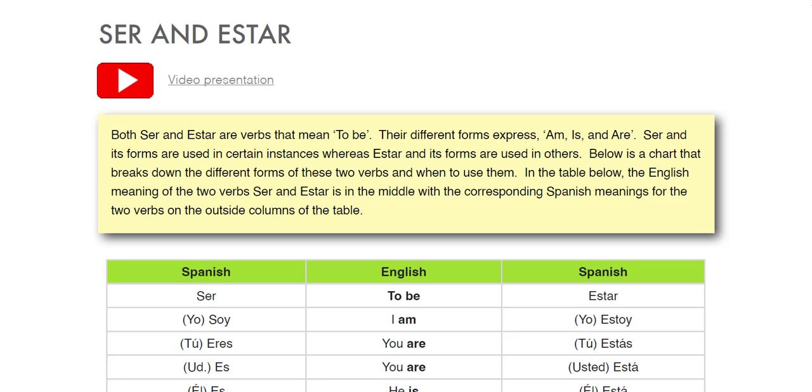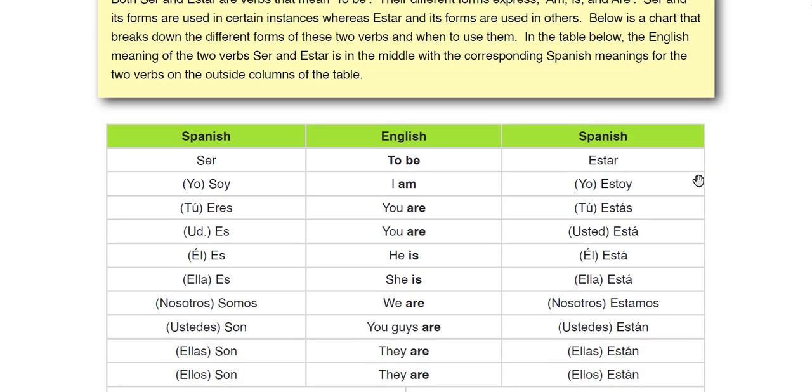In the table below, the English meaning of the two verbs ser and estar is in the middle, with the corresponding Spanish meanings for the two verbs on the outside columns of the table. Let's take a look. Basically, ser and estar mean am, is, and are, and to be. Here we have the table, the English, to be. We have two ways of saying to be in Spanish. We could say ser and estar.